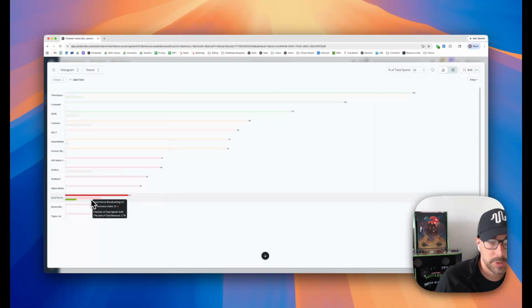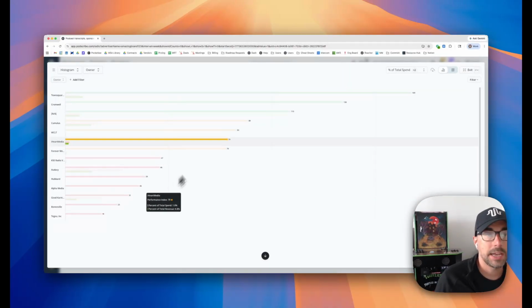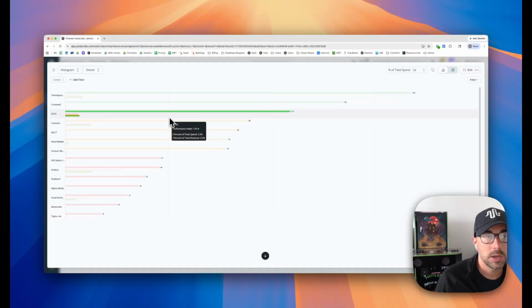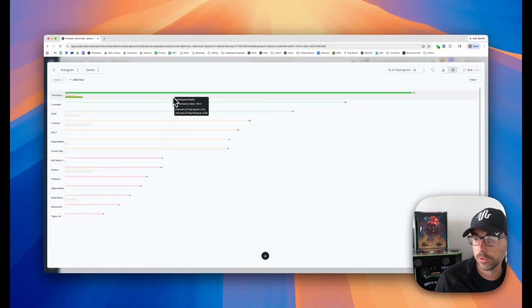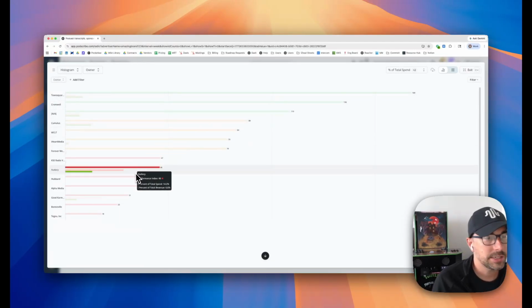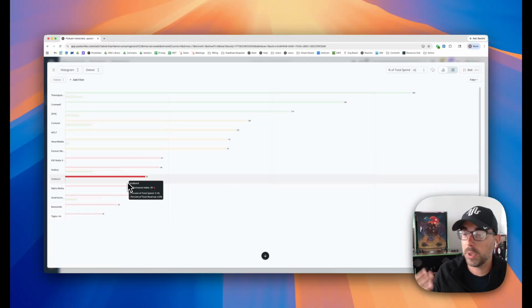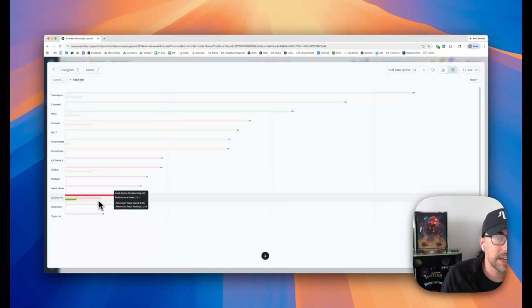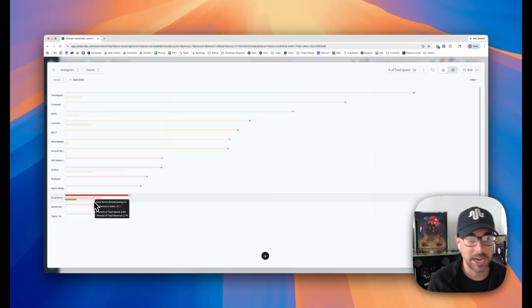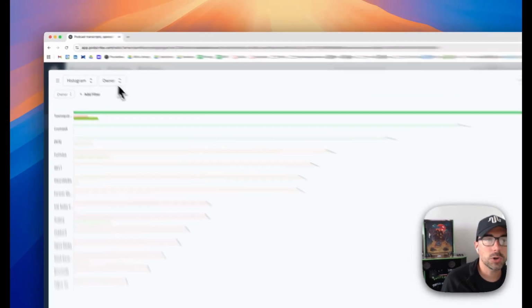So shifting budget away, potentially away from Good Karma and into some of these other performing owners, is sort of where the direction of budget could go to try and drive more efficient and effective performance. I see that same thing with Odyssey. Is there going to be a big shift in performance if I take that budget away from Hubbard and put it elsewhere? Probably not, because it's only 0.1% of spend. So really finding those owners that have a high share of spend is the most important aspect of isolating what's working and what's not. So that's the owner side of things.